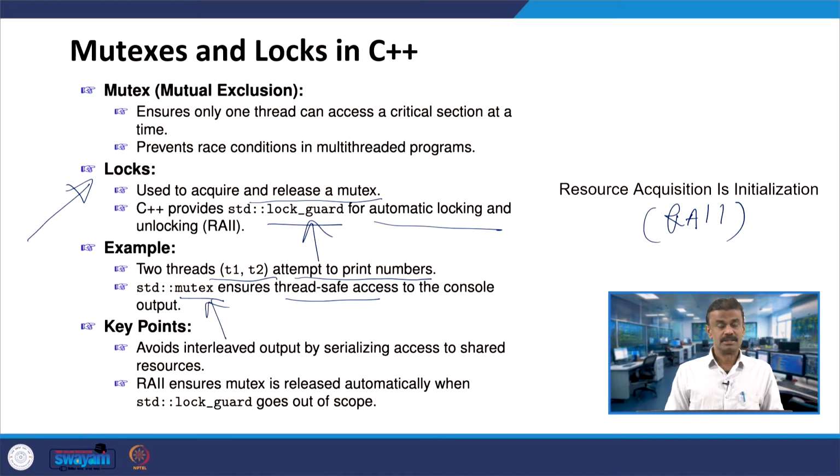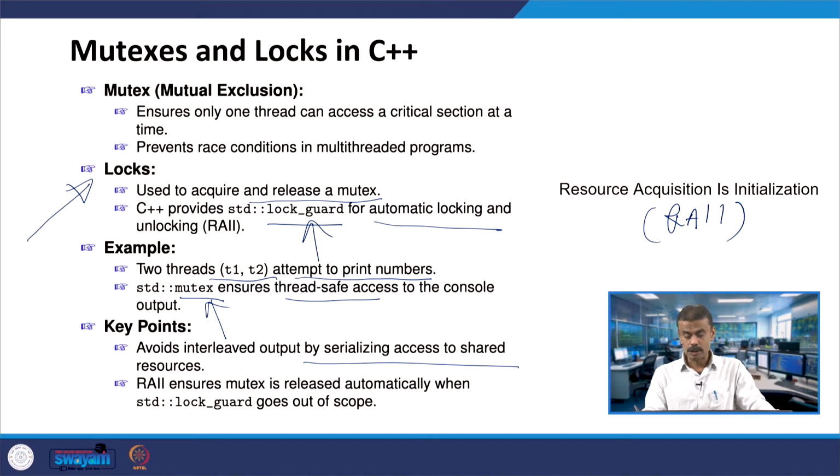So, key points: locks avoid interleaved output by serializing access to shared resources. Also, RAII ensures the mutex is released automatically when the lock_guard goes out of scope, which we are going to see.